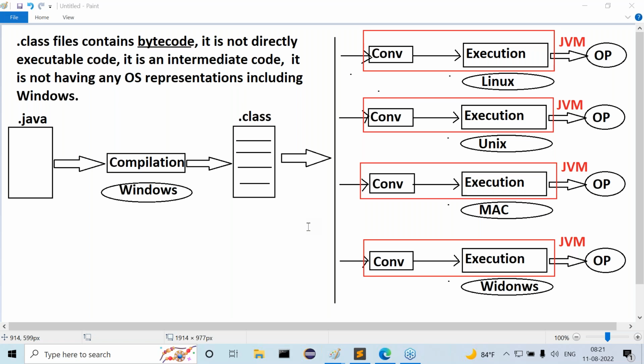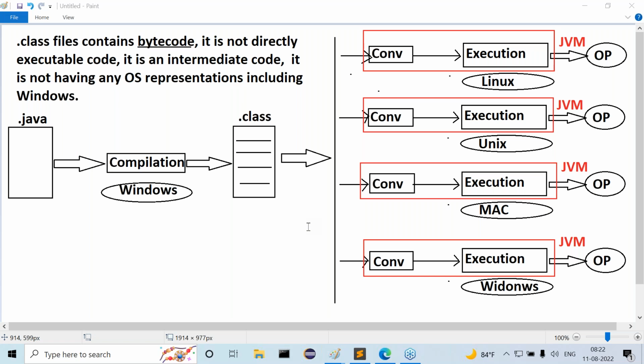One time only we compiled our program. The same program we executed, how many times? Four times we executed the same program, or not? Okay. One time we compiled the program and the program got executed 4 times.